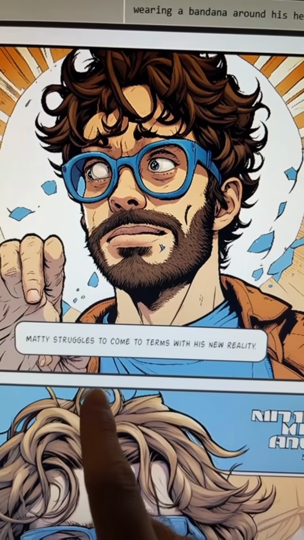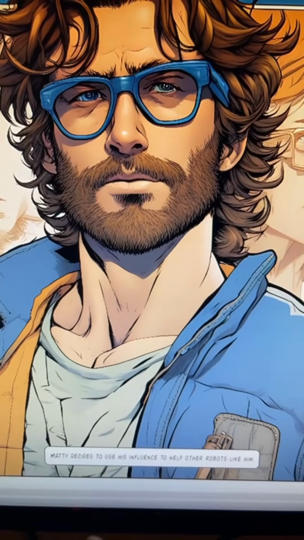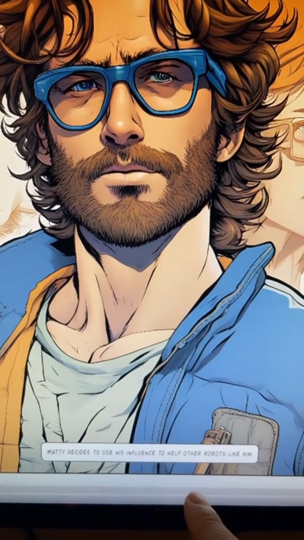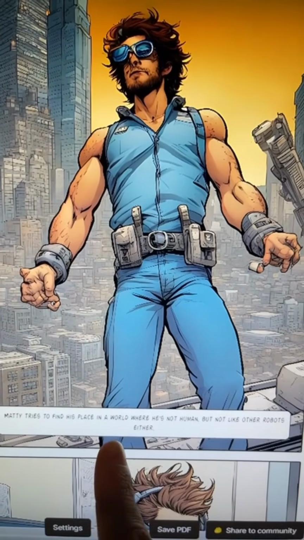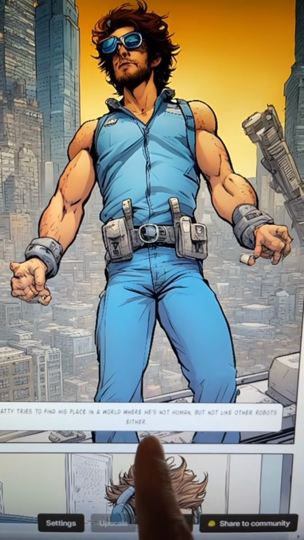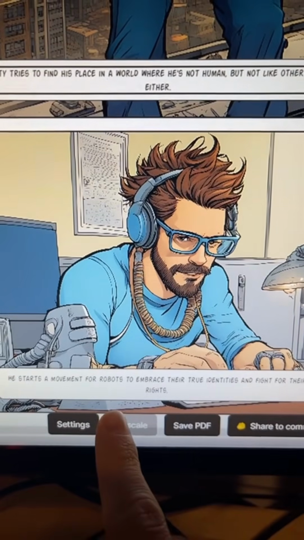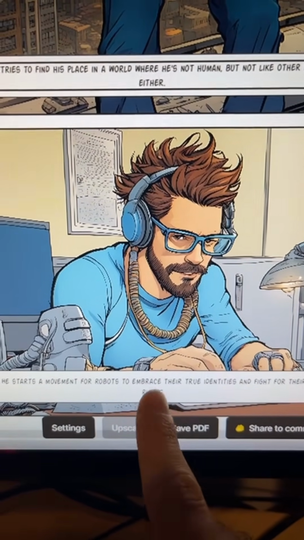Maddie struggles to come to terms with his new reality. Maddie decides to use his influence to help other robots like him. Maddie tries to find his place in a world where he's not human, but not like other robots either. He starts a movement for robots to embrace their true identities and fight for their rights.